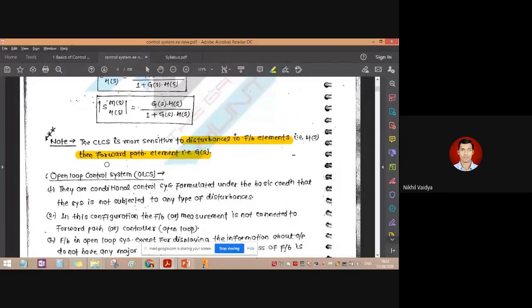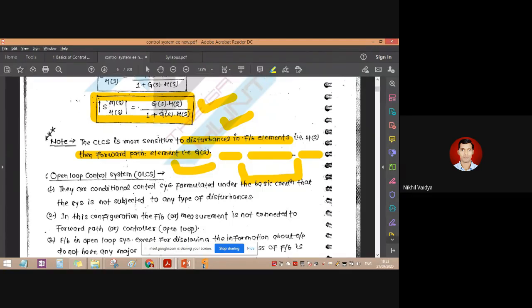Okay, basically it is more sensitive to what? Feedback elements than forward path elements. So the basic form of control system, we had seen, has an input, then a forward path, then the output, and this feedback path. The conclusion is, derivation is not important, you can just see here the formula for feedback element sensitivity: G(s)H(s) upon 1 plus G(s)H(s).